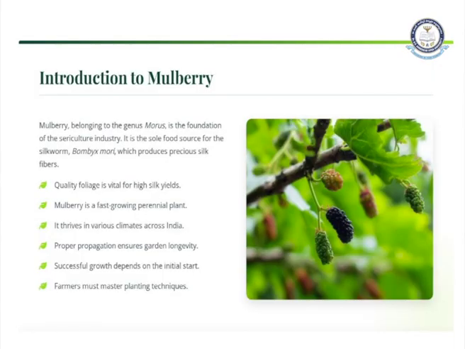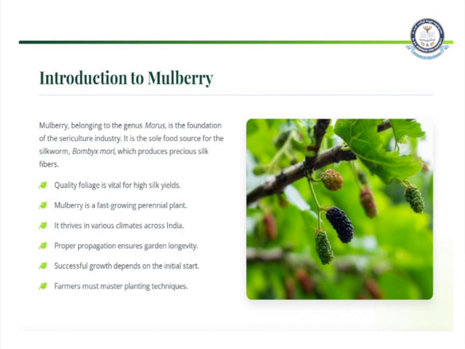There are two types of propagation. The first one is sexual propagation and the second one is asexual propagation. Asexual propagation is also called vegetative propagation. Here we will be introducing the mulberry. Mulberry belongs to the genus Morus. It is the foundation of the sericulture industry.